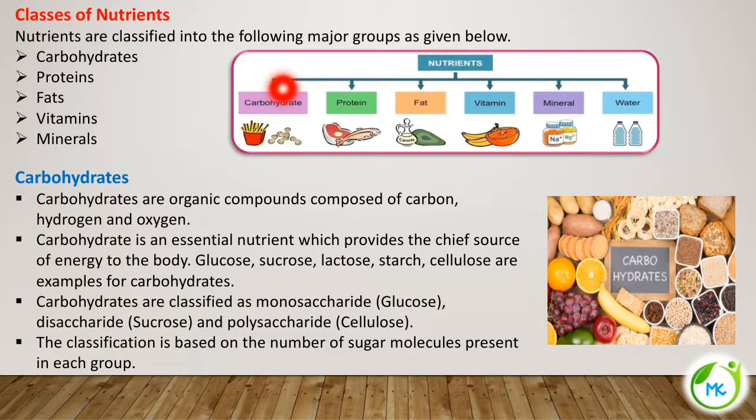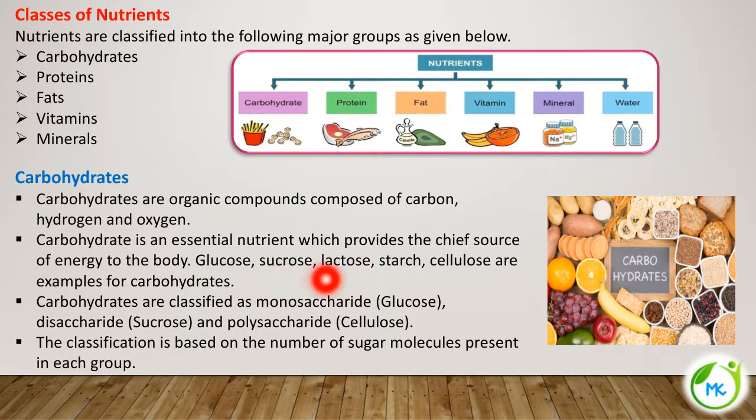Now let's see what are the different classes of nutrients. The nutrients are classified into various categories like carbohydrates, proteins, fats, vitamins, minerals, and of course water. First, carbohydrates. Carbohydrates are organic compounds composed of carbon, hydrogen and oxygen. Carbohydrate is an essential nutrient which provides the chief source of energy.